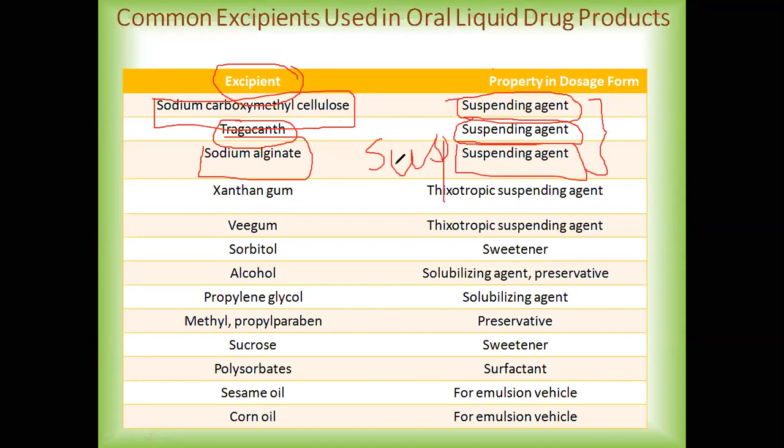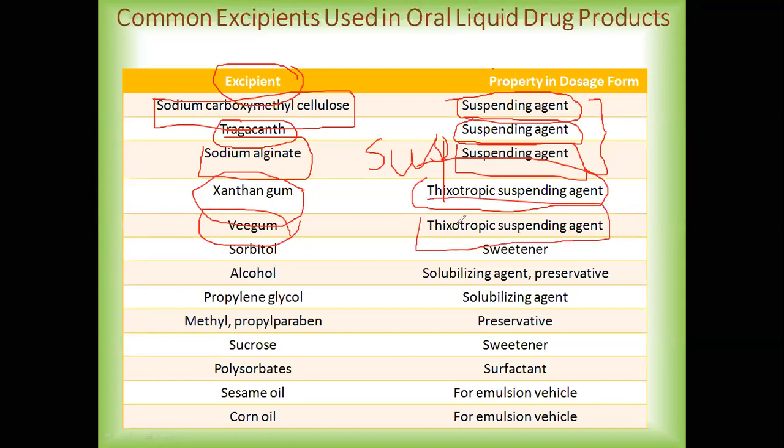Then we have other gums such as xanthan gum, which is again a suspending agent, but it is a thixotropic suspending agent. Then we have bee gum, which is again a thixotropic suspending agent. Then as these liquid orals are taken by the oral route many a times, we have to add sweeteners so that we can overcome the taste, or we can give a specific sweetness to the product. So the sweeteners which are used, such as sorbitol, okay.